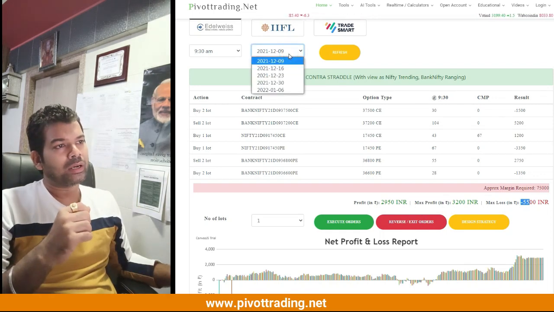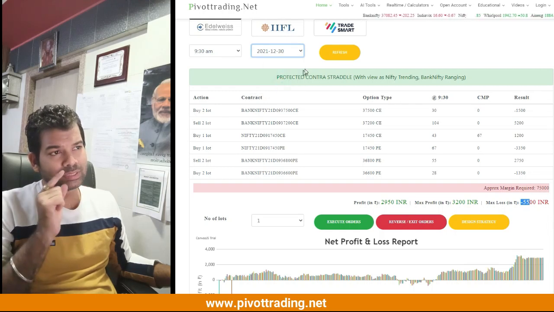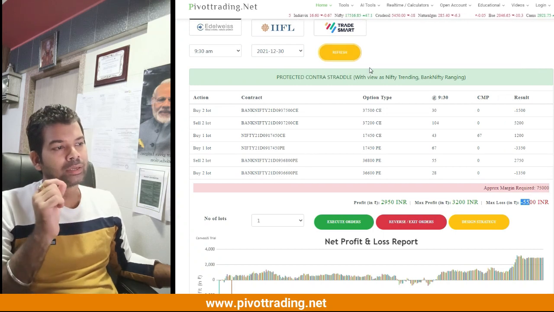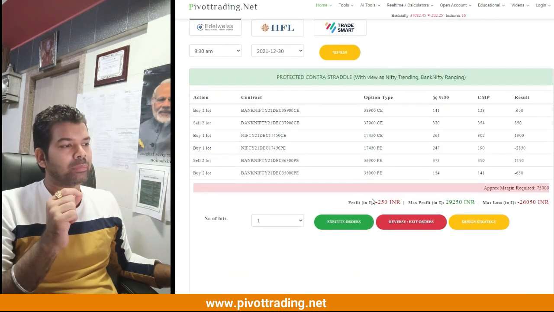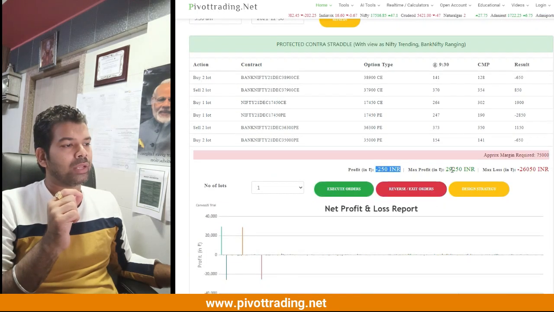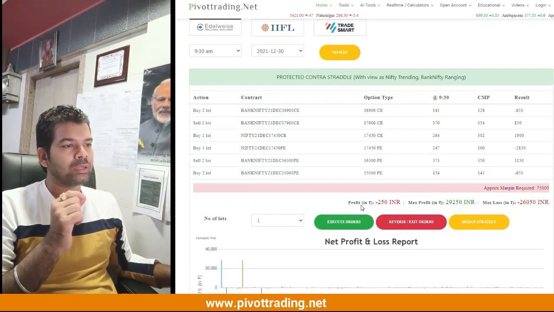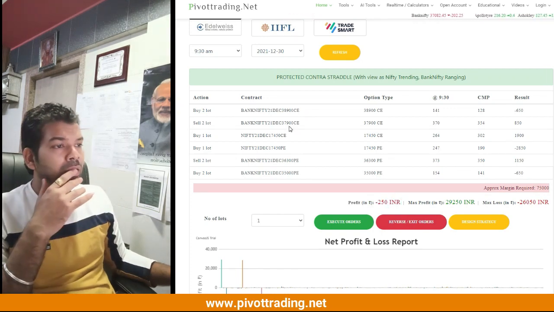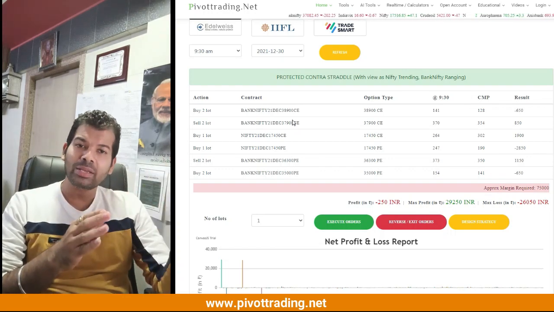So I will show you from here. Just look at the screen. Here you can see we have monthly options. So I will select the monthly options and click the refresh button here. So it will populate the monthly options of Nifty and Bank Nifty. Okay, see, in monthly options it is showing a loss of 250 rupees. Again, just ignore this. This is because of some random spike data issue which has occurred. So just ignore that. Just look at this. The end of day profit has been minus 250. So if you are doing it positionally, you have to repeat this strategy every day somewhere during the day.